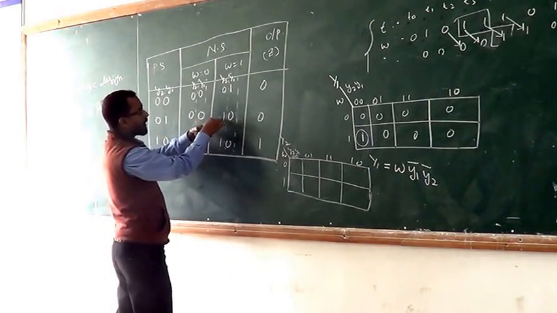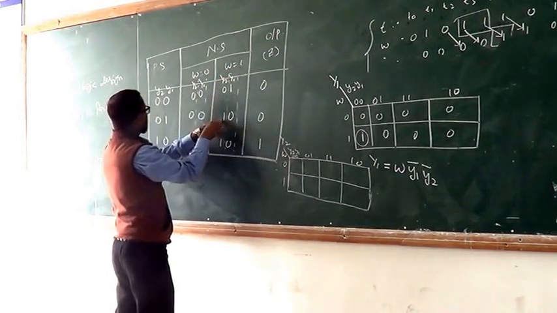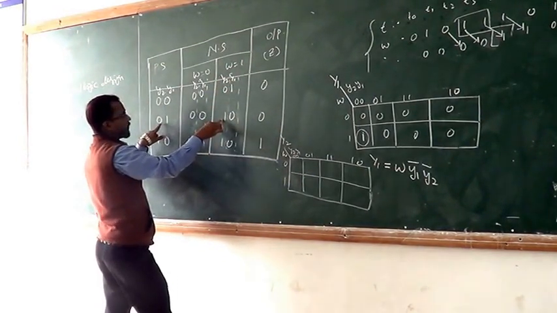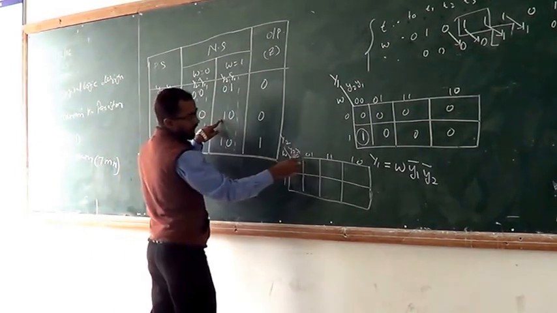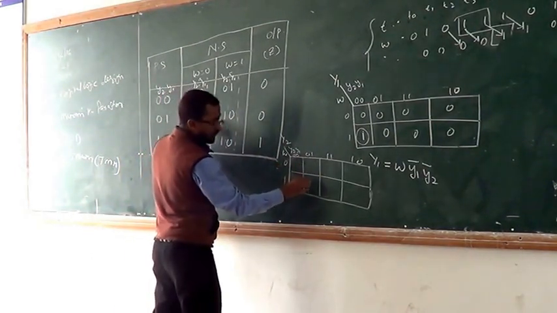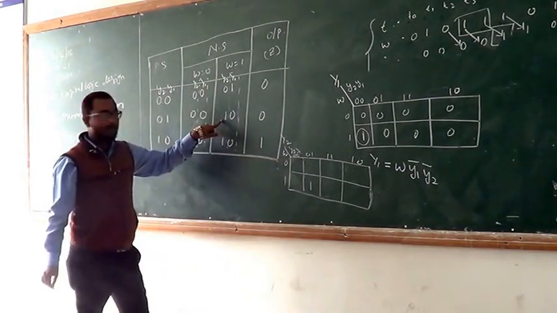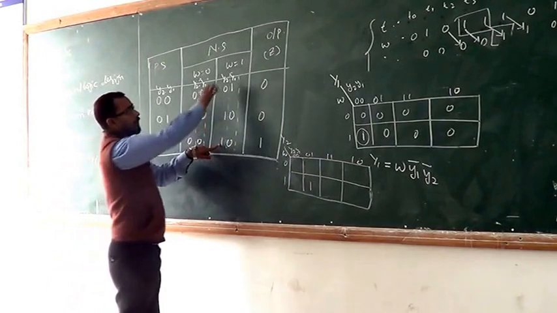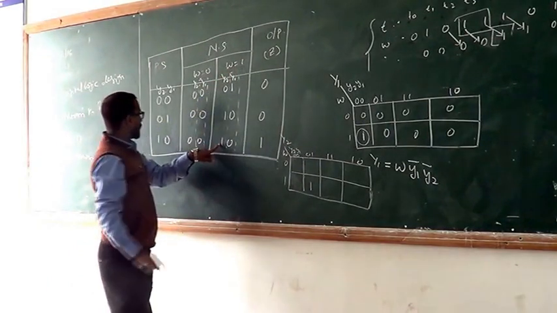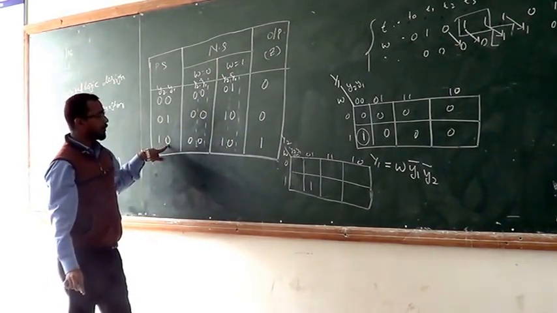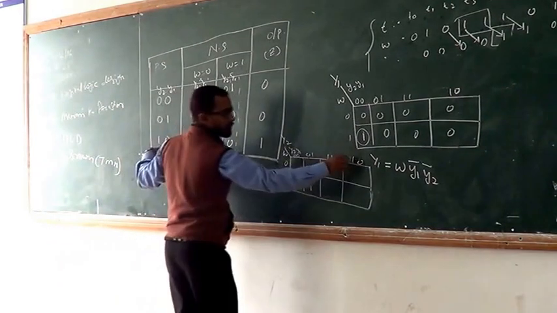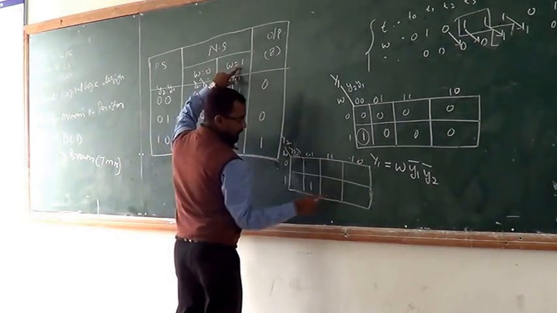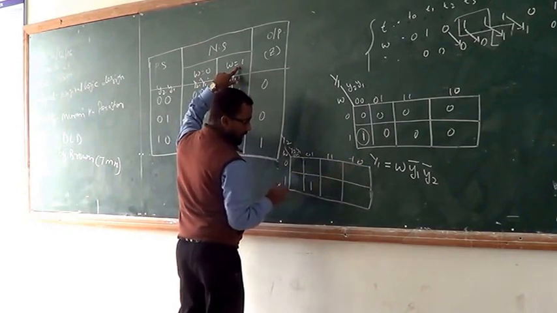That means where w is equal to 1 and the present state is 0 1. Now the second one: a 1 occurs when w is equal to 1 and the present state is 1 0. That means 1 0 and w is equal to 1.